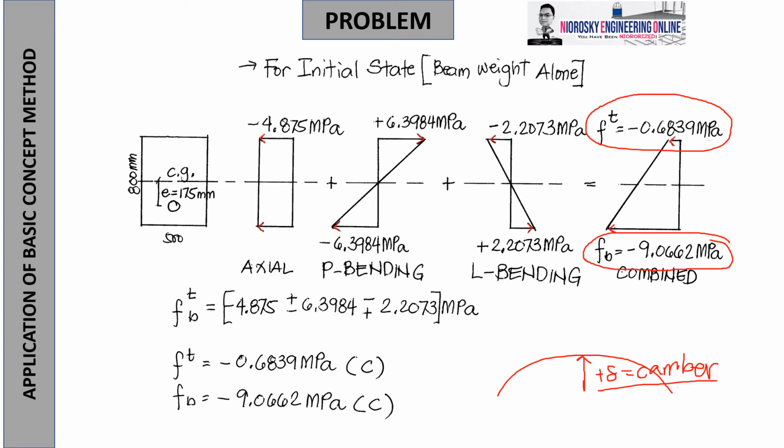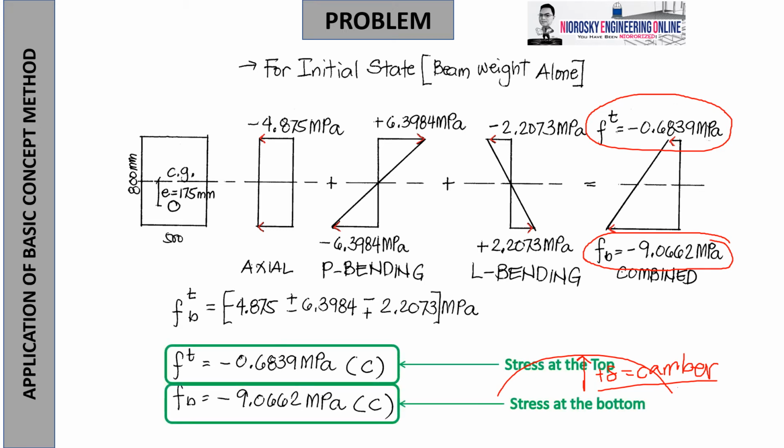Now, when we design this, if at the initial state you have a very large positive tension at the bottom, don't expect that the beam will deflect upward. It will most likely deflect downward. Is it a good design criterion? No, it is a bad design criterion because we do not want the beam to deflect downward if we are doing prestress. So that is the challenge in doing the design of a prestressed concrete beam.